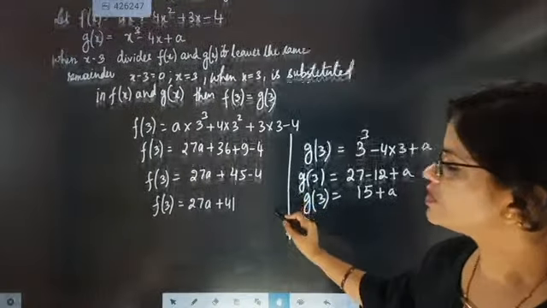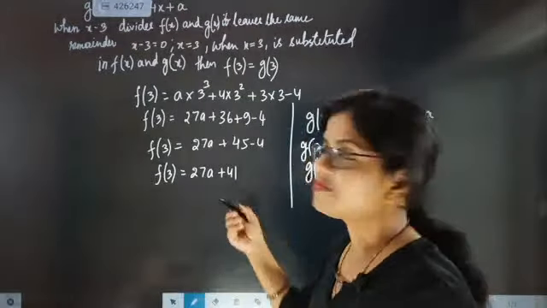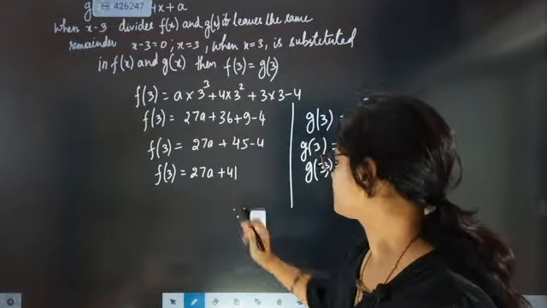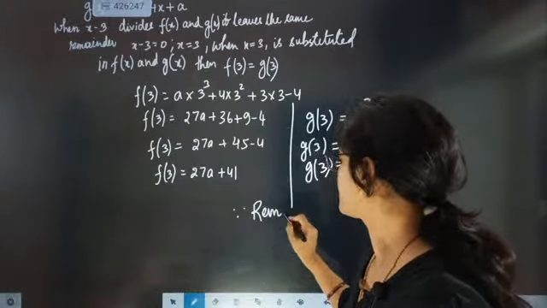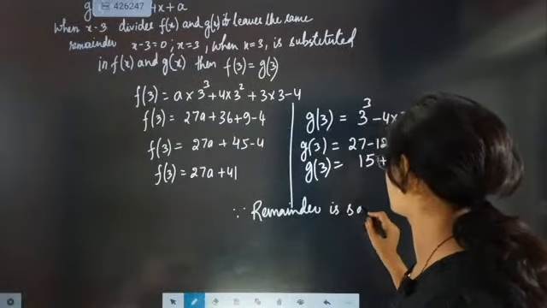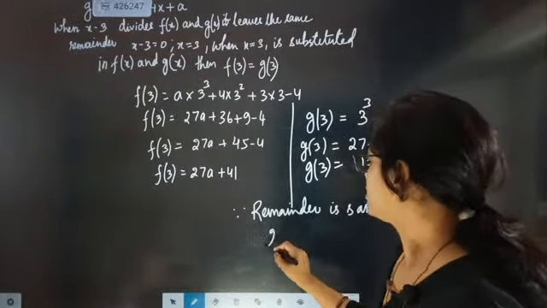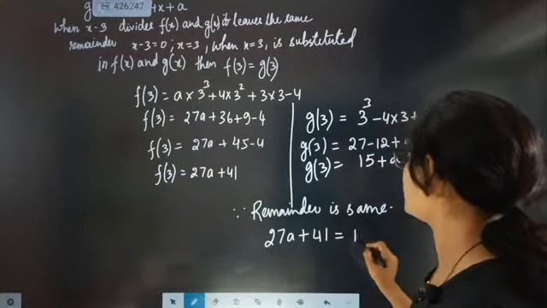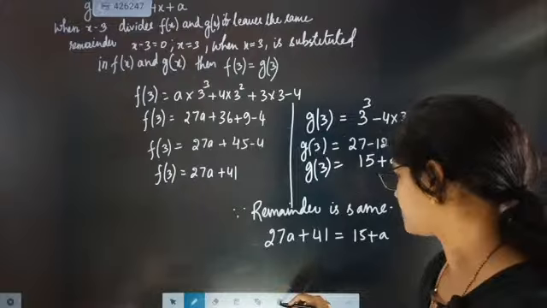Now since they told that remainder is same, so 27a plus 41 is equal to 15 plus a.